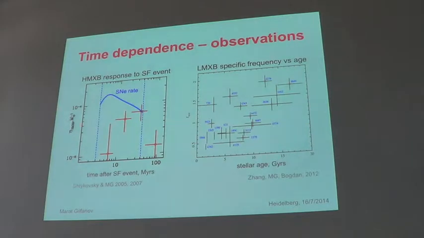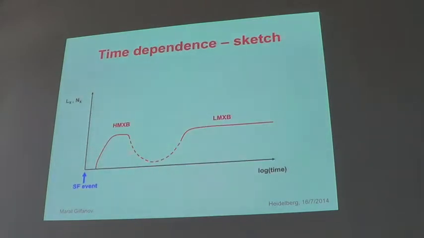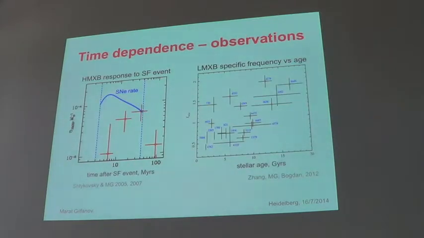Now, what do observations say? This is our attempt with Pavel Shtykovsky to measure this part using Magellanic Cloud data, and this describes how the population of high mass X-ray binaries in the Magellanic Clouds changes with time after the star formation. After the time of the star formation, these are measurements. Well, this is the core collapse supernova rate. It doesn't matter here.